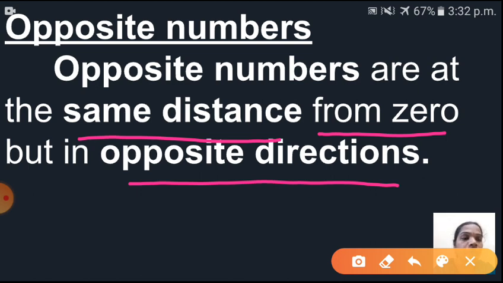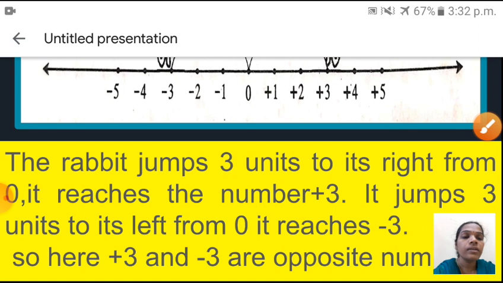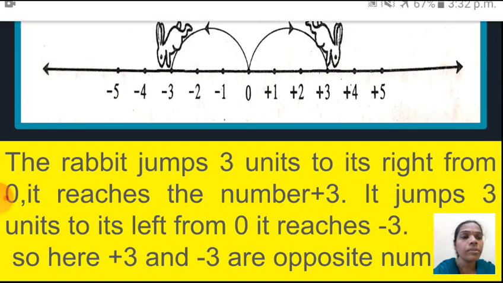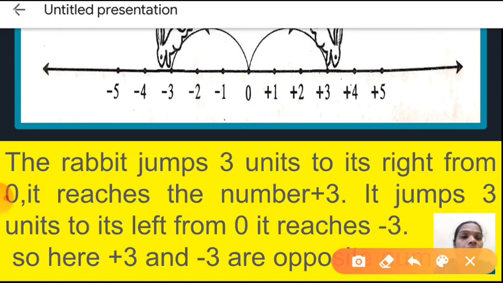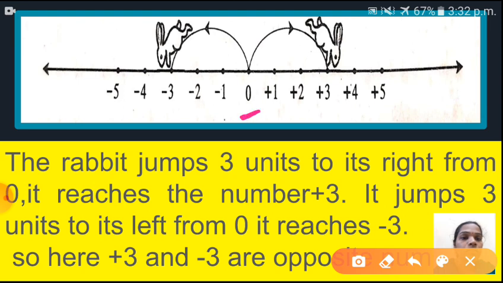Opposite numbers. See here children, here two rabbits, you just have to imagine two rabbits. Okay, both rabbits are at 0. So one rabbit will jump. Say here the rabbit jumps 3 units to its right. So it will reach where? Yes, plus 3. Okay, and another rabbit will also jump 3 units but in the left direction.